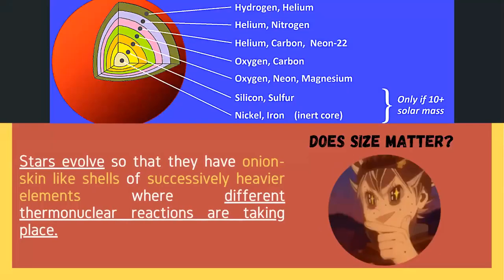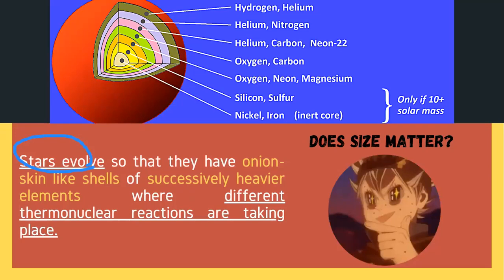Now, because of this, your stars now started to evolve. Now, it depends upon the matter that they're able to accumulate. At the same time, how powerful, how big your star is now. Because as they started to become a true star, they are evolving, so that they have different layers, like onion skin-like shells of successively heavier elements.